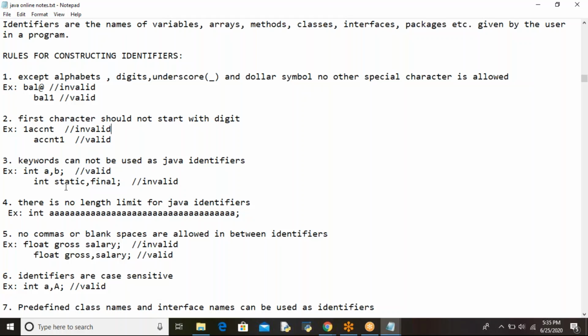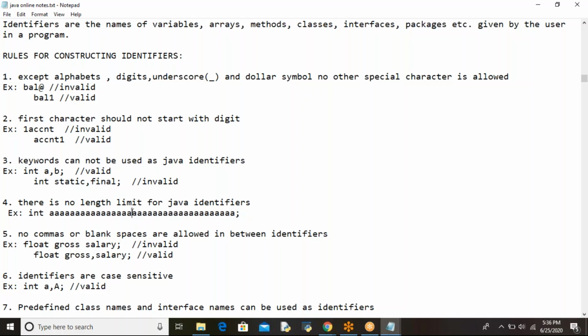And you know the keywords. Static is a keyword here and final is also a keyword here. Keywords you should not use as identifiers. Here A, B are not keywords. You are taking A, B as integer variables. And here you are taking static and final. Static and final are what? Keywords, no? So the keywords you should not use as identifiers.